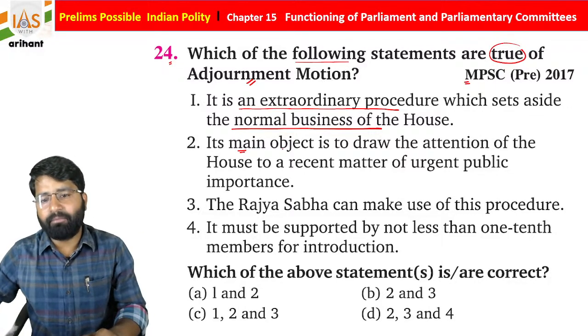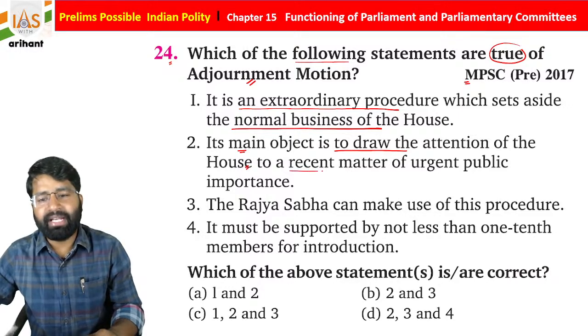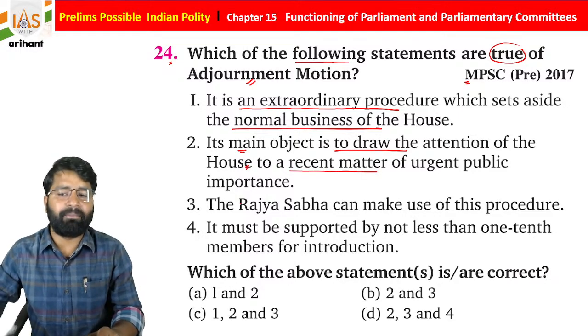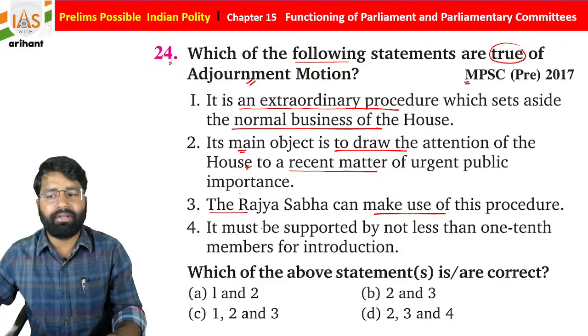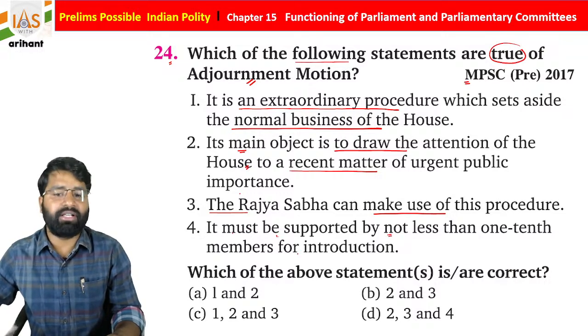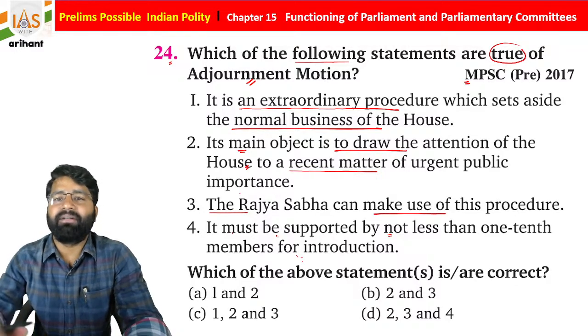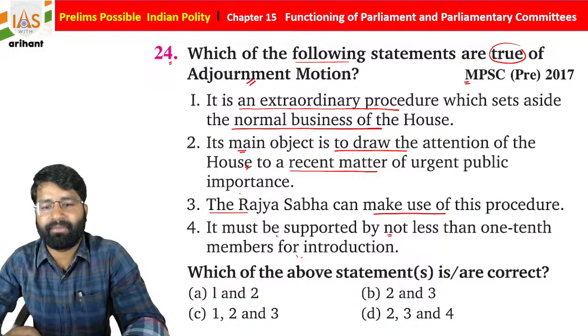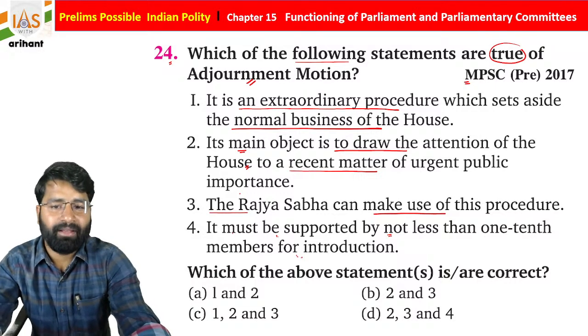Its main objective is to draw the attention of the house to a recent matter of urgent public importance. The Rajya Sabha can make use of its procedure. It must be supported by not less than 1/10 of the members for introduction, students. Okay, so you have to choose the correct answer for the same.